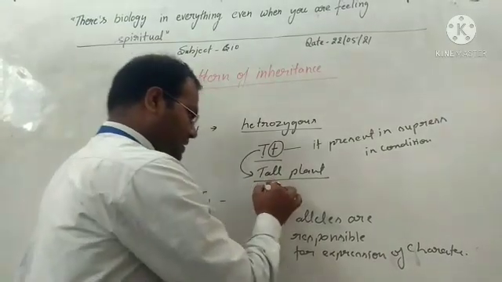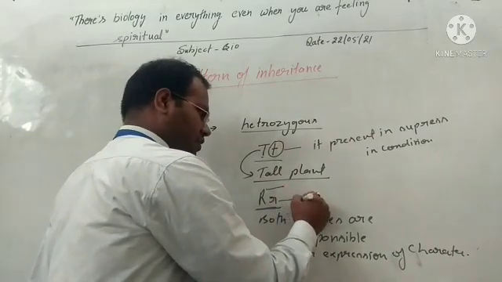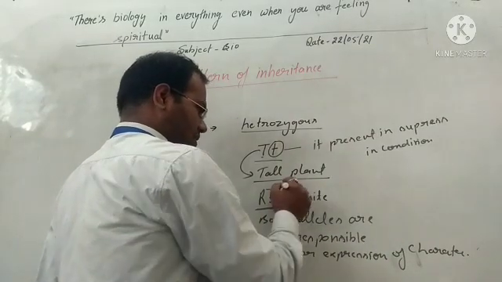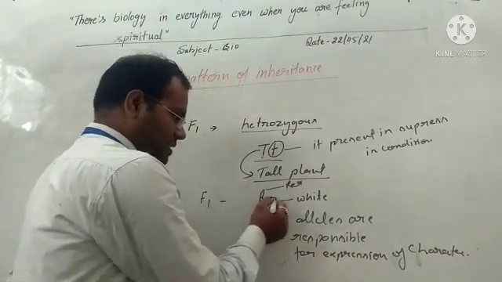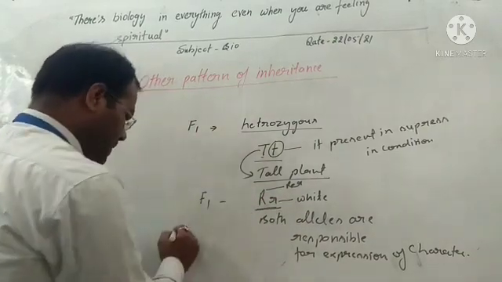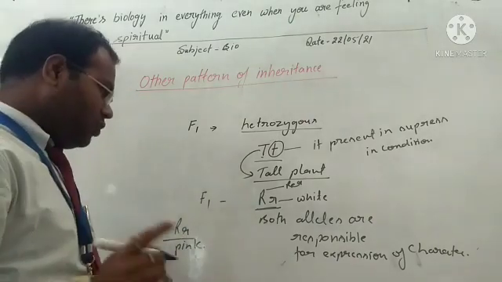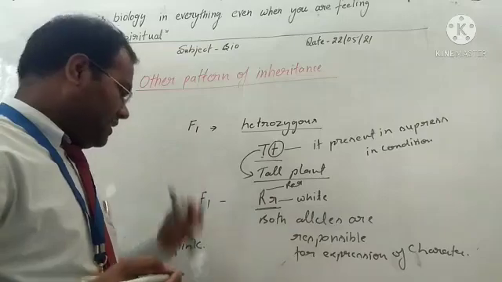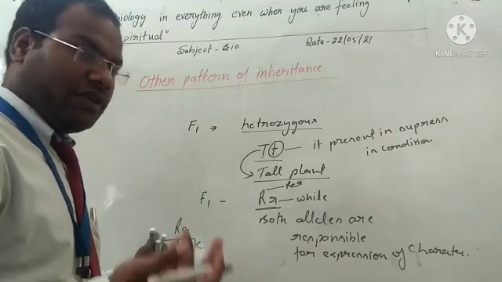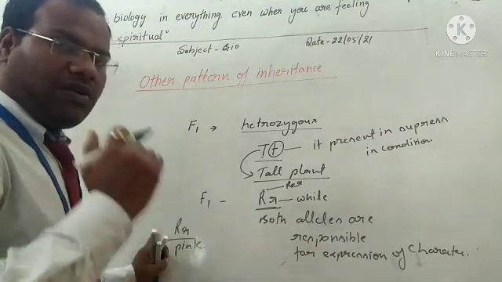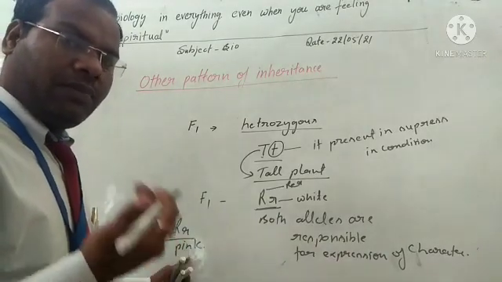So this allele is responsible for the red color, and this allele is responsible for the white color. When both are present, this genotype, capital R and small r, shows a pink flower. But according to Mendel, this would be a red flower in the F1 generation. This incomplete dominance law does not follow Mendel's law, therefore the F1 generation produces a pink flower.